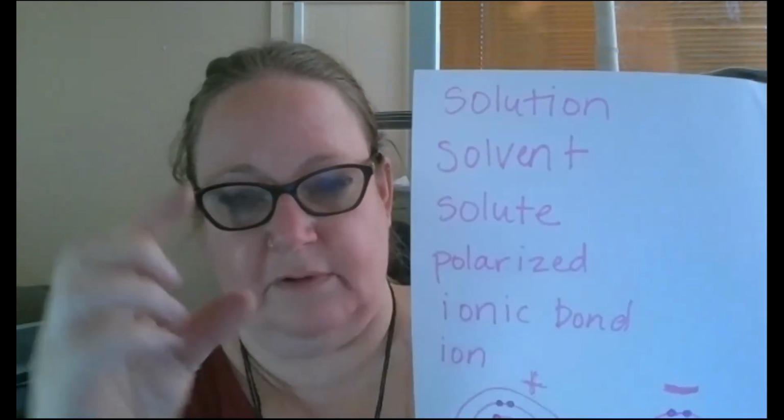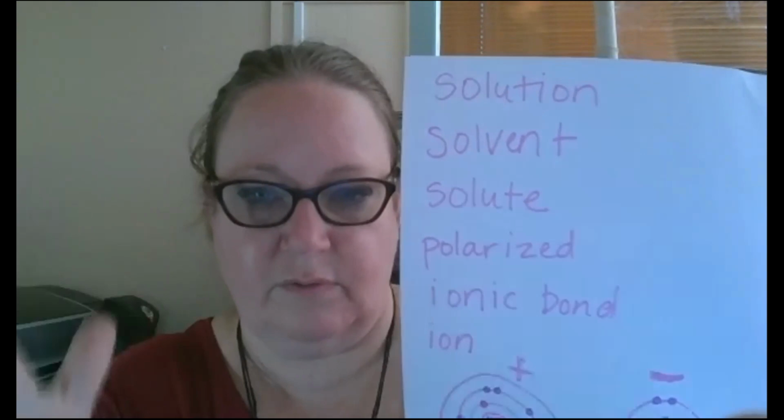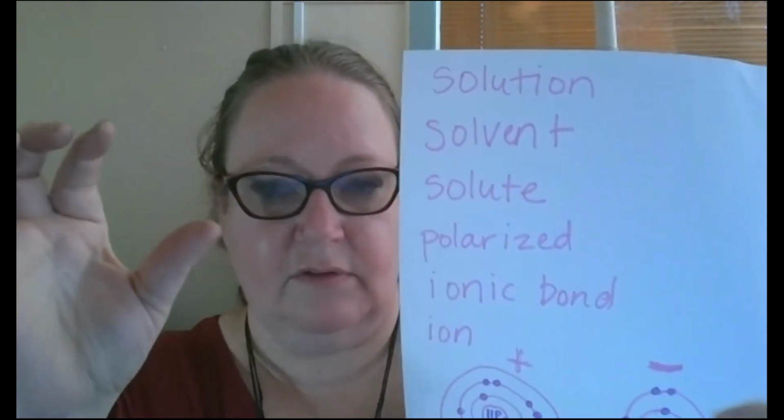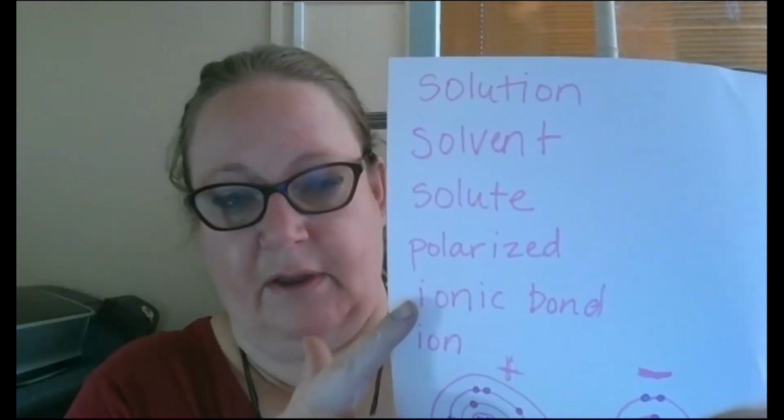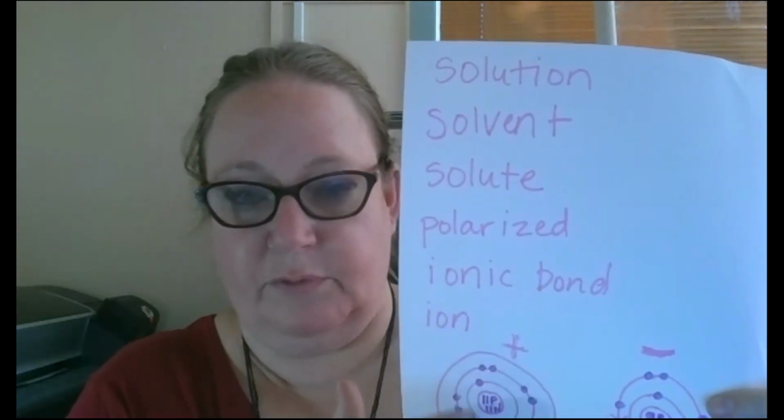Polarization is when, in a molecule with a couple of atoms combined, one side of the molecule is positive and one side is negative, okay? And we talked about ionic bonding, which was a review, and an ion, which was a review as well.